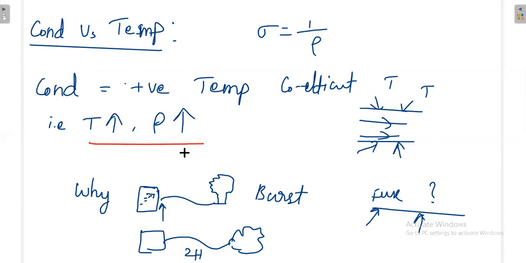Now I will explain what happens if the temperature coefficient is high, or what happens if the resistivity goes up or goes down. If it is in the opposite way, what happens? I will analyze the case. Now case 1. I am taking as usual, because as per the concept it is a positive temperature coefficient, because that is true only. A conductor will have a positive temperature coefficient.